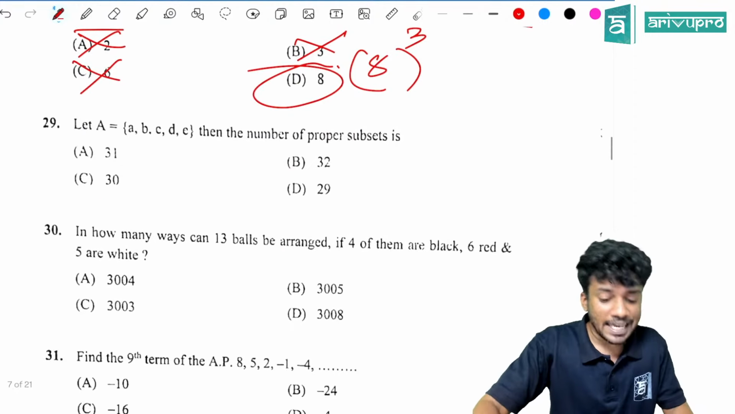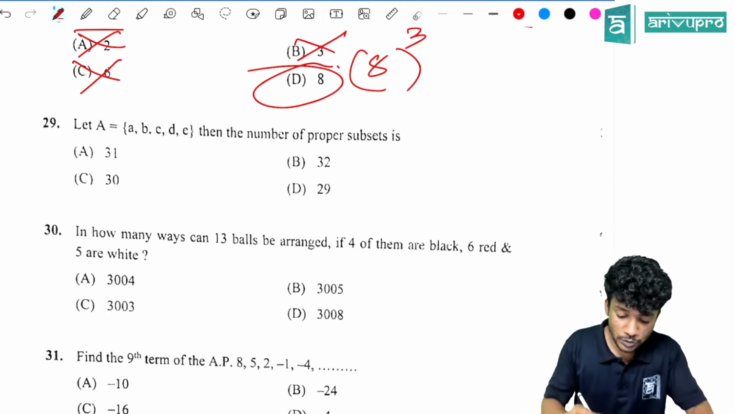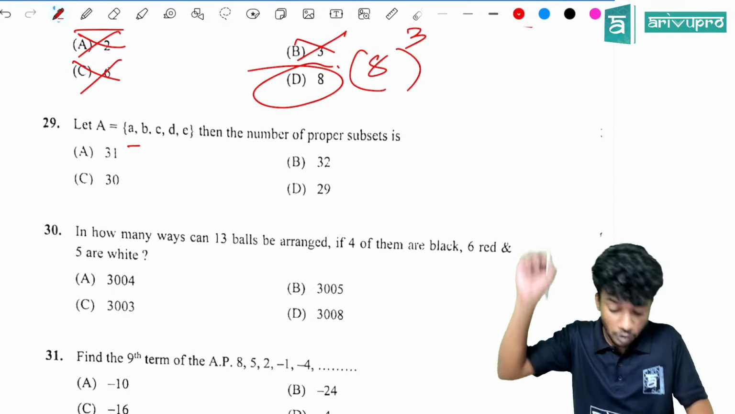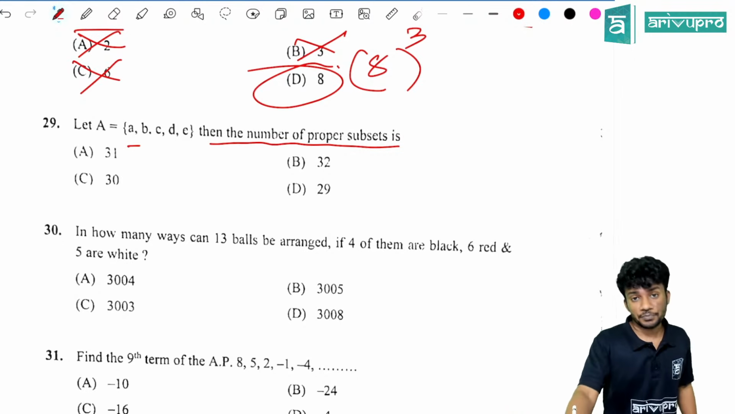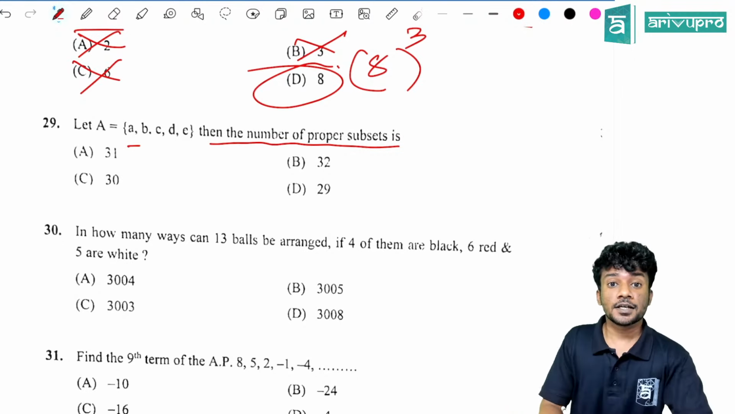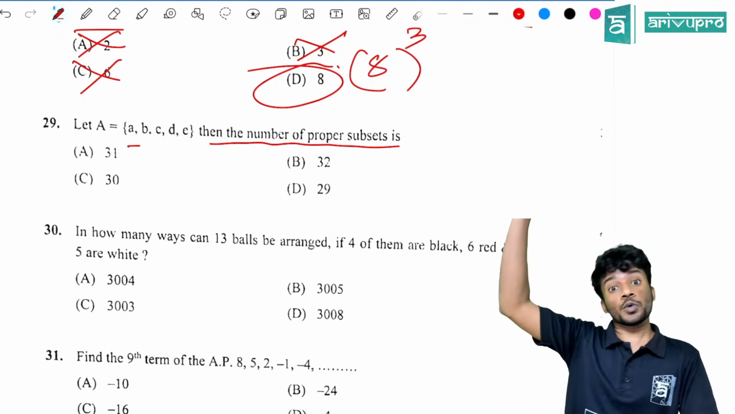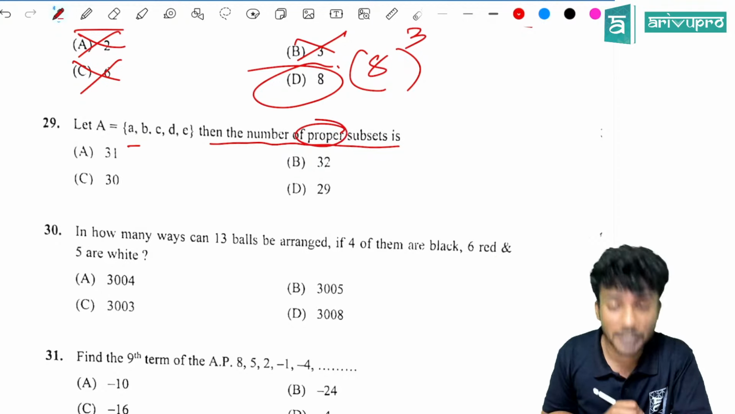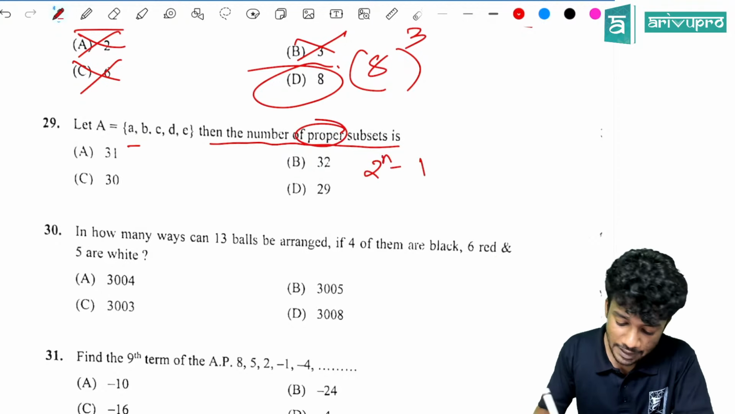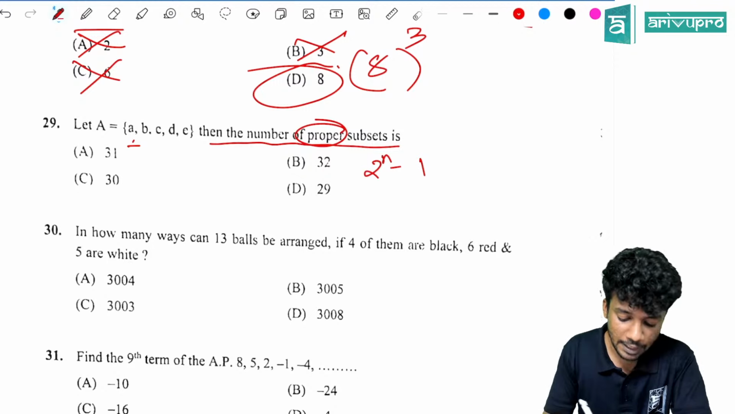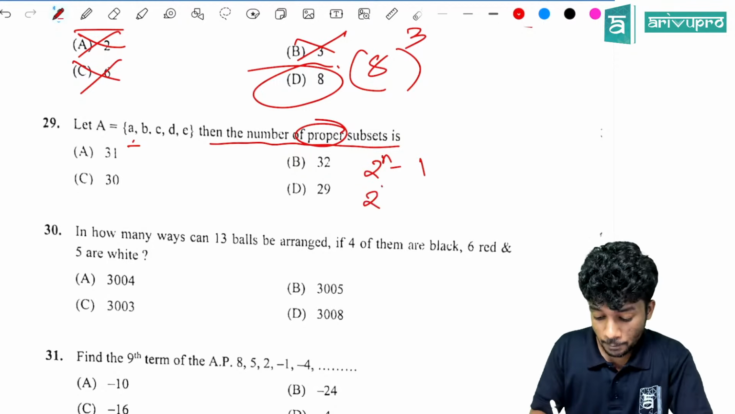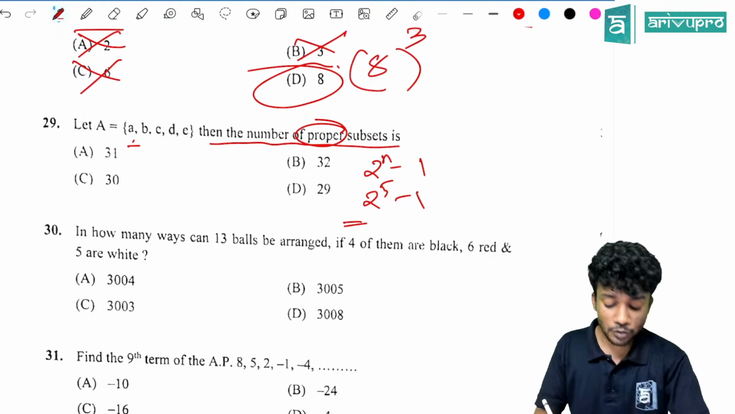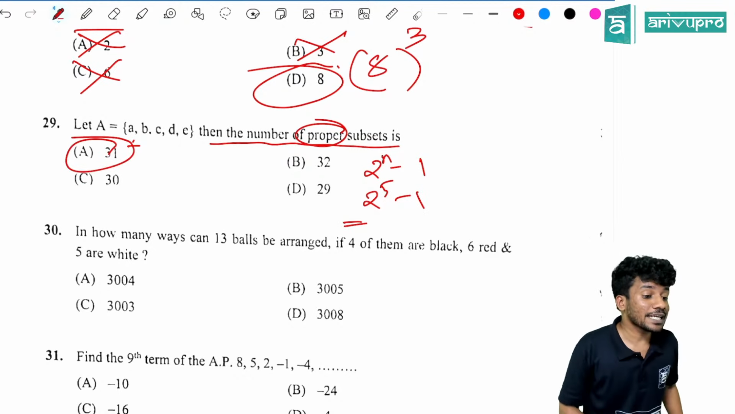Next question. Let A be the set of A, B, C, D, E. Then the number of proper subsets is what? Number of subsets is how much? 2 raised to n. Proper subsets is how much? 2 raised to n minus 1. How many elements are there in the set? 5 are there. 2 raised to 5 minus 1, which is 32 minus 1. That is option A, 31.